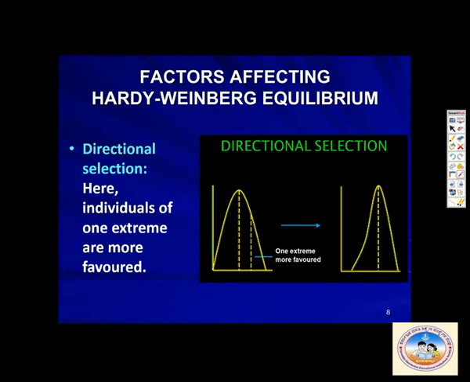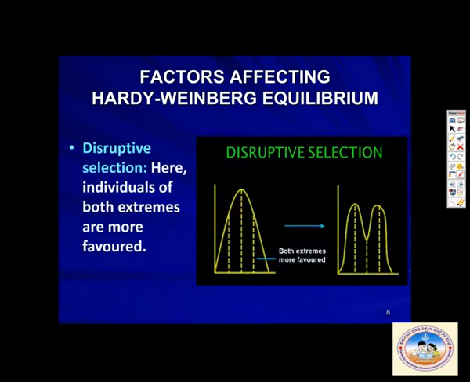Whereas when we come to directional selection, what happens? Here individuals of one extreme are more favored. So see here, one extreme is more favored, so it is leaving the population and moving towards this side. It is moving to one side, so it is directional selection. Then the next one. In disruptive selection, individuals of both extremes are favored. So here this one is gone, this one is not there, and this part and this part would be favored, which would evolve into two major extremes. Both extremes will be favored. This is disruptive selection. This will lead to loss of the original one and formation of two new groups.